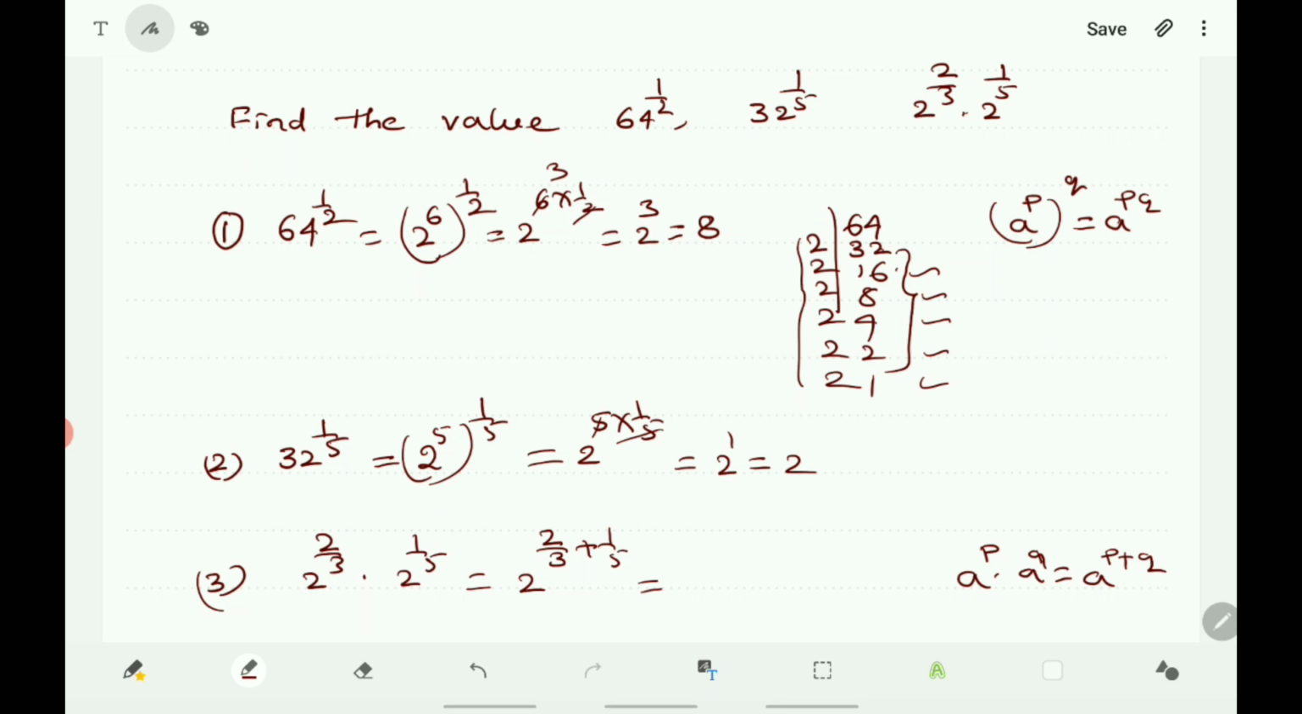Here you must add 2 by 3 and 1 by 5 and find the LCM. LCM of 3 and 5 is 15. And you know that 3 5s are 15, 2 5s are 10, plus 5 3s are 15, 1 3s are 3. That is equals to 2 to the power of 13 by 15.